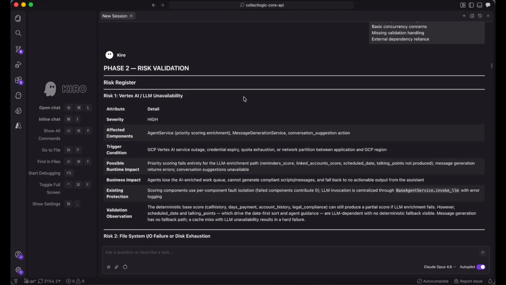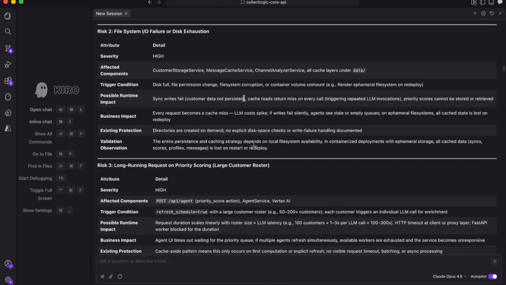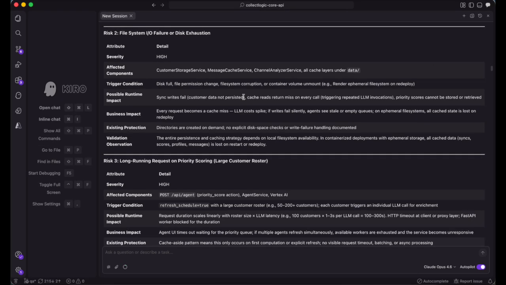First, if Vertex AI goes down, scoring degrades and messages fail hard on a cache miss, and the agent gets an error. Second, all persistence lives on local disk, so with ephemeral containers a redeploy wipes all cached states, forcing cold start recomputation for every user. Last, priority scoring invokes the LLM sequentially per customer with no timeout, increasing blocking times.